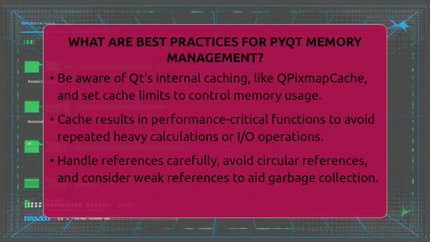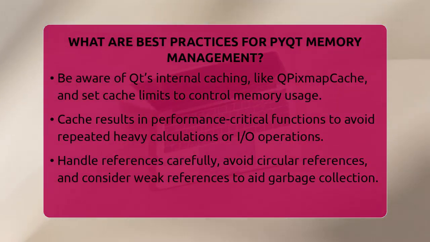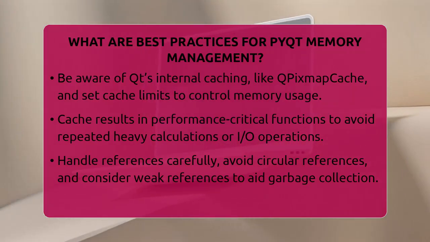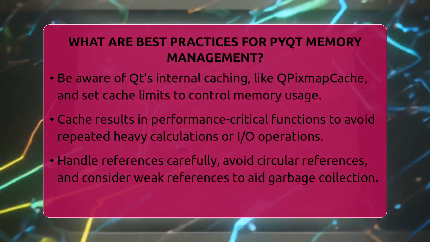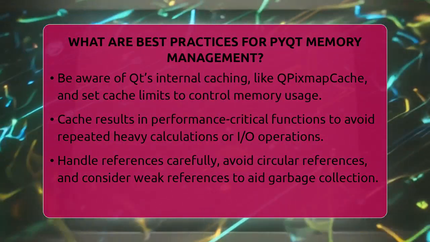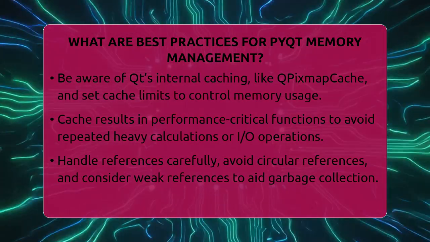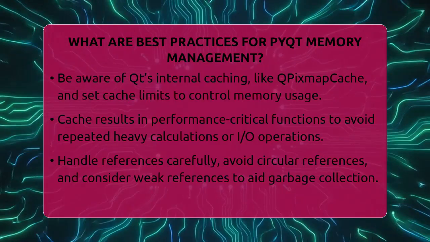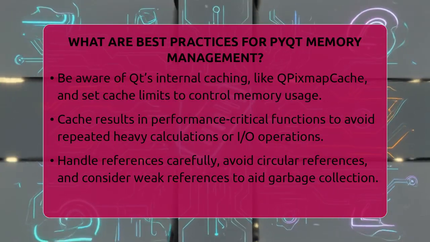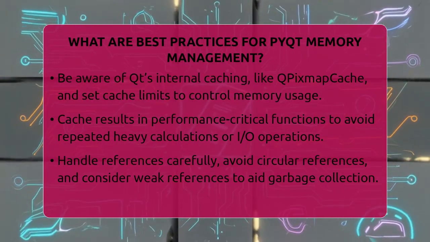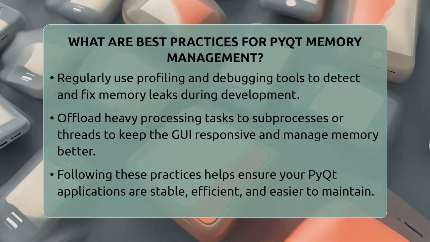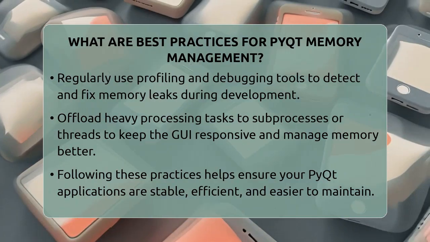Use Python's memory management features wisely. Python handles most objects automatically, but PyQt objects wrap C++ objects that need careful handling. Keep references to PyQt objects as long as you need them, and remove references when done. Avoid circular references that can prevent garbage collection. If necessary, use weak references to break cycles and help Python clean up unused objects.